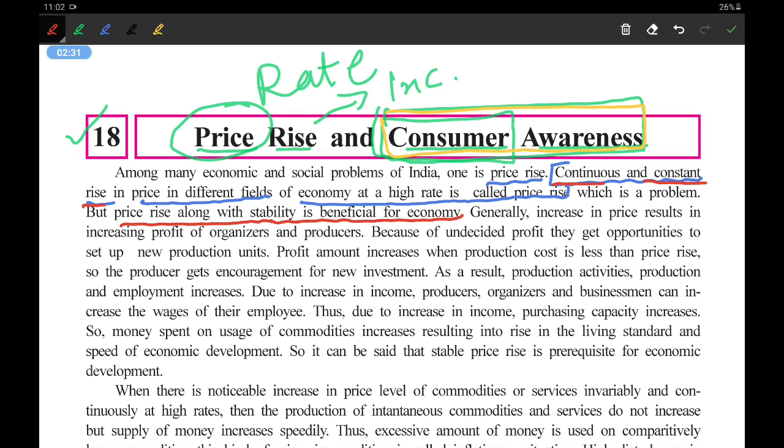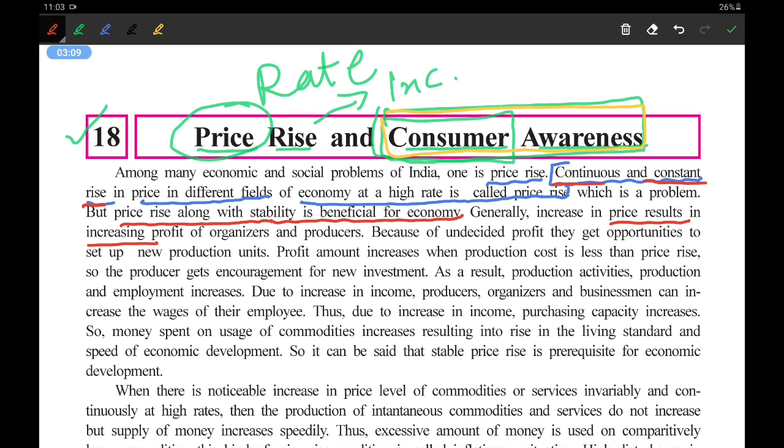Generally, increase in price results in increase in profit. See why it is in price? Okay, increase in profit of organizations and producers. Okay, more profit will be there. Because of undecided profit, they get opportunity to set up new production units. See, as they have got more profit, they will invest more. Profit amount increases when production cost is less than the price rise. Okay, and ultimately the price of the product that they are producing will come down. So slowly this price rise is ultimately going to help the consumer. Consumer is the person who uses it. Okay.